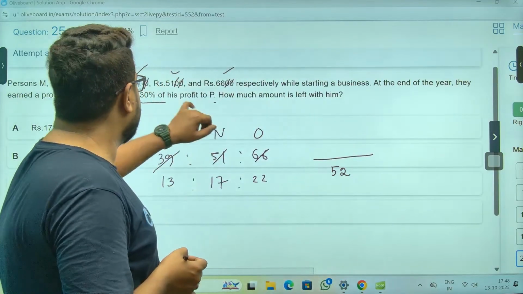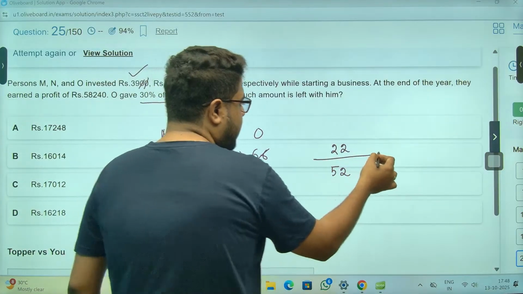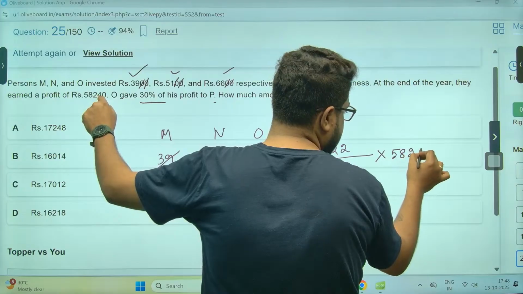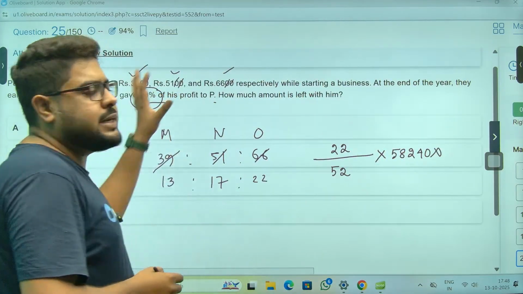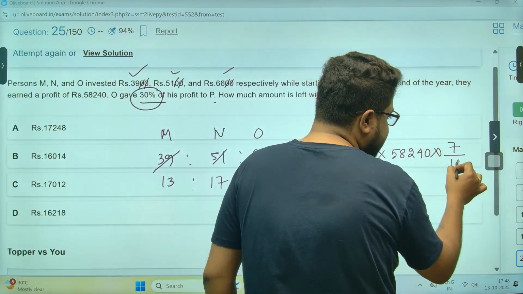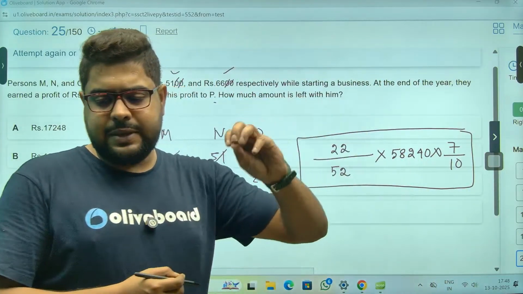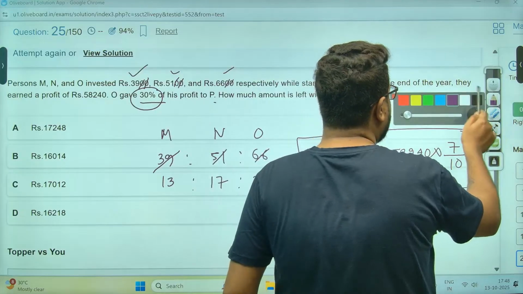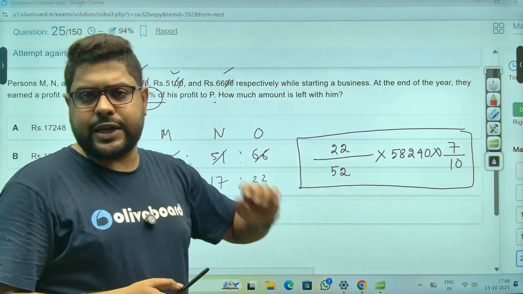Out of that, O will get how much? O will get 22 parts out of the total. Now, of this, O will give 30% to P. That means O will have the remaining 70%, meaning 7 by 10. So that will be my answer. Now let me ask you one thing. From this, you can do two things, because this calculation will be a little tricky.